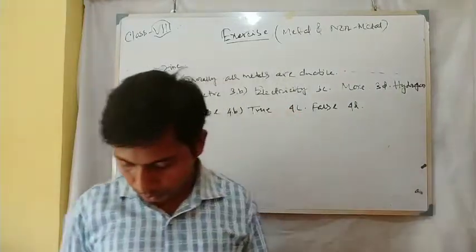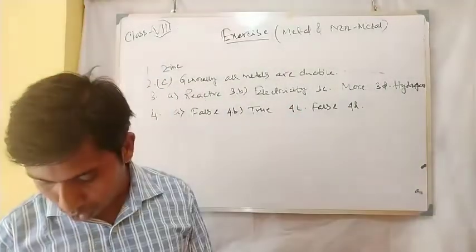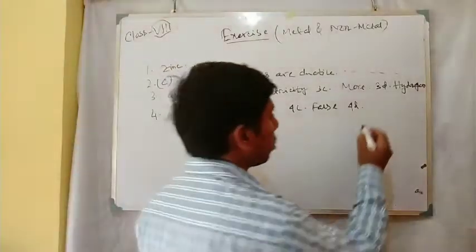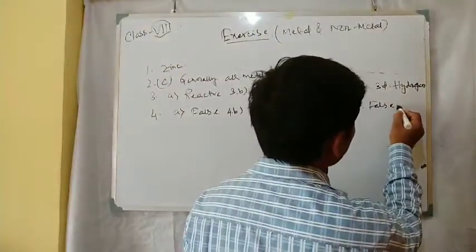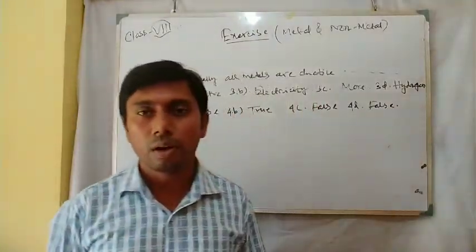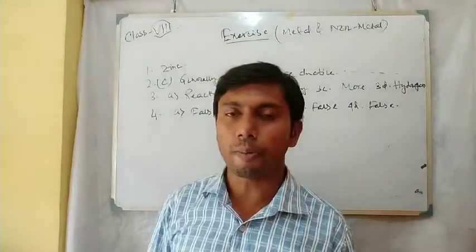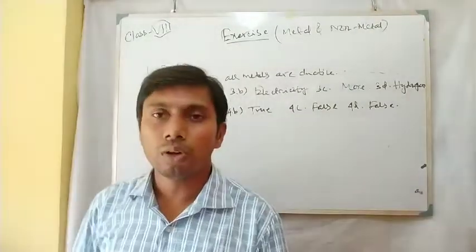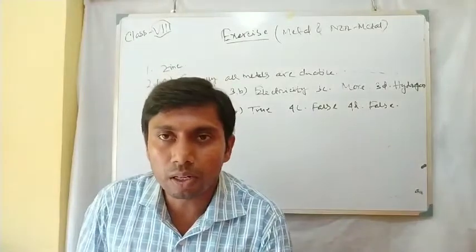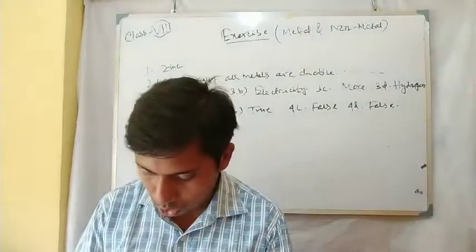4D, coal can be drawn into wires. Because it is a non-metal, again it is false. Because coal is an allotrope of carbon, as it is a non-metal, it cannot be drawn into wires.